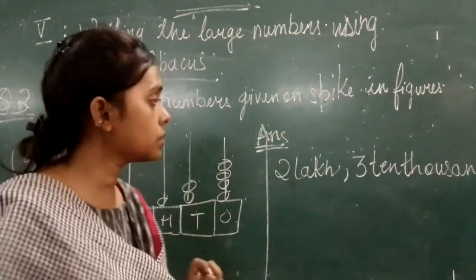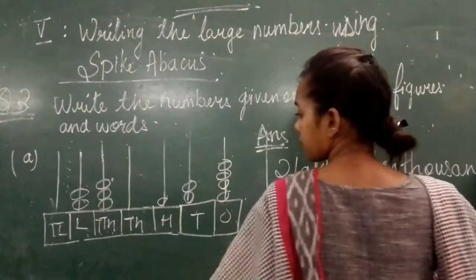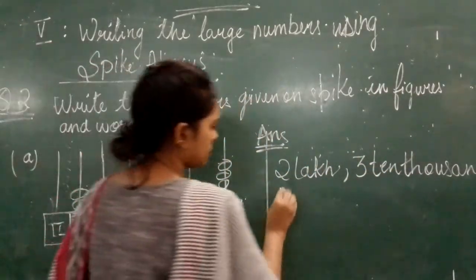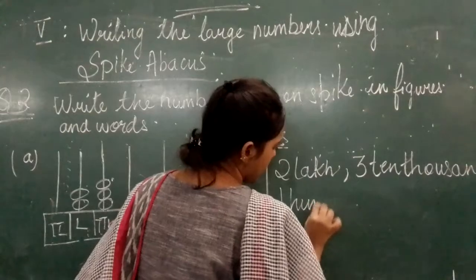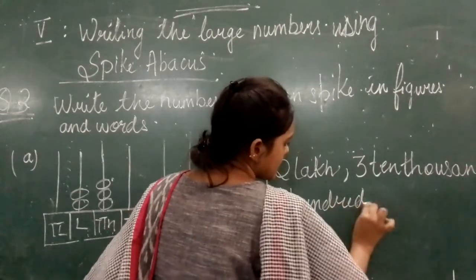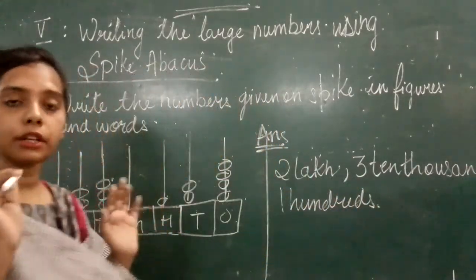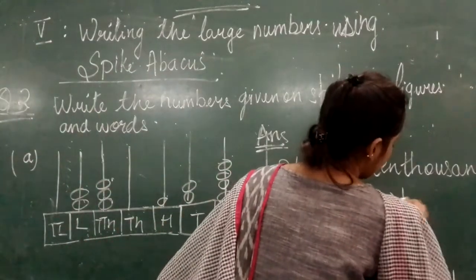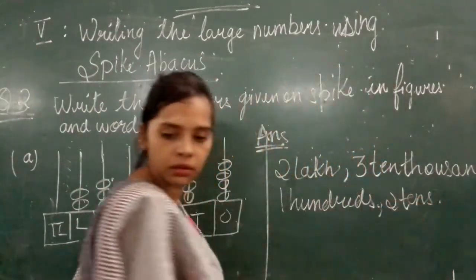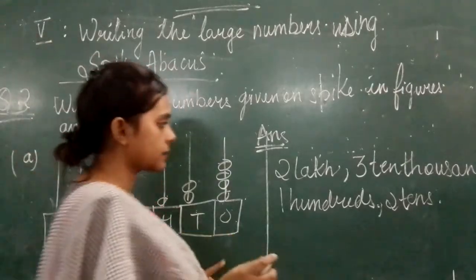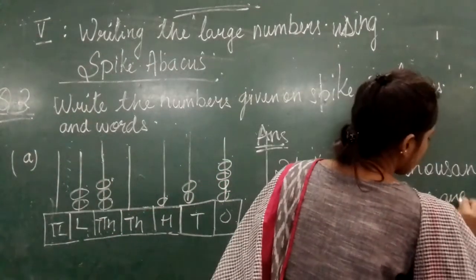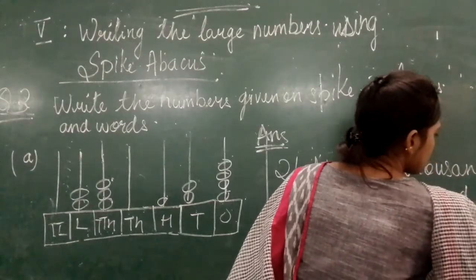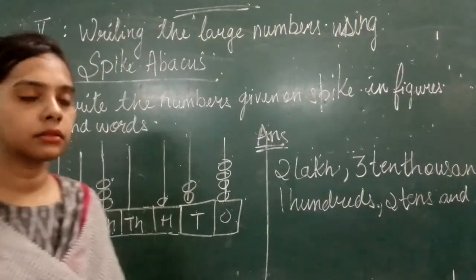Then what can you see? 100. Just write whatever you can see. So you can see 2 tens and 4 ones. Okay?